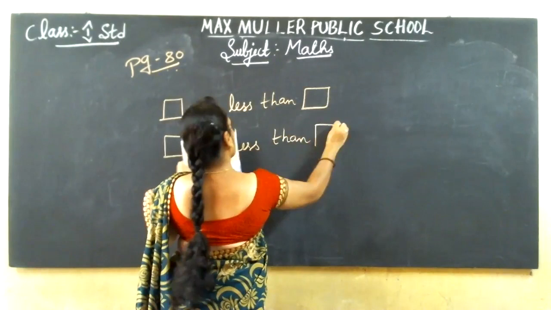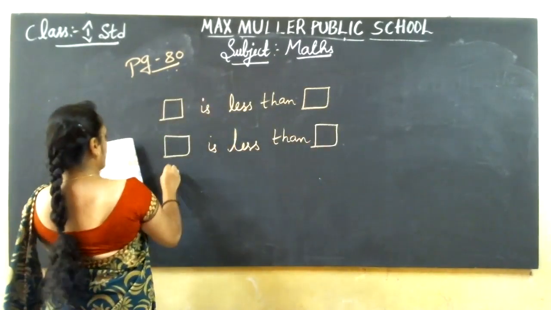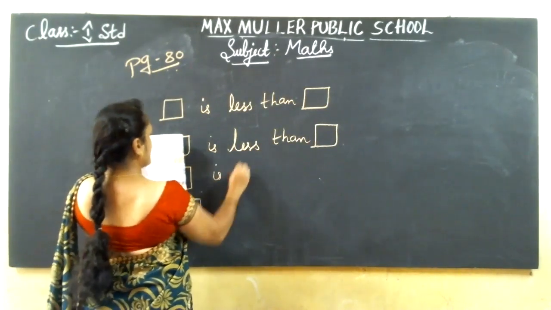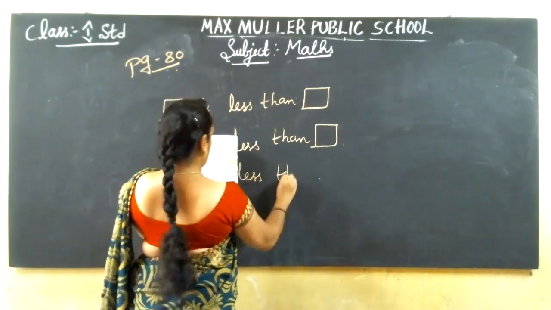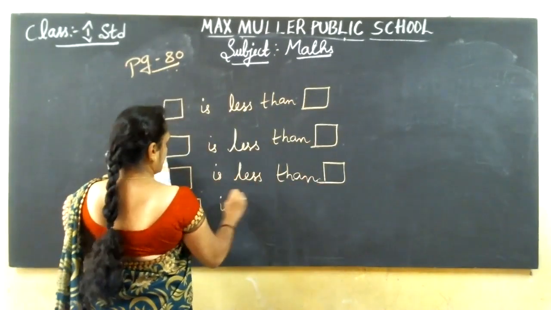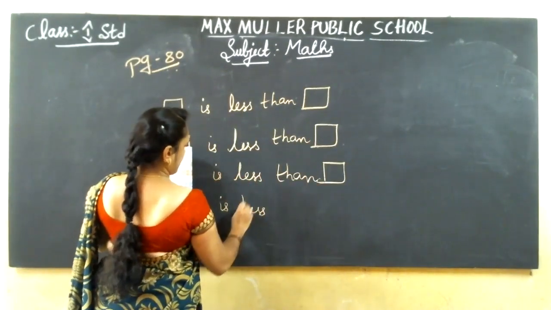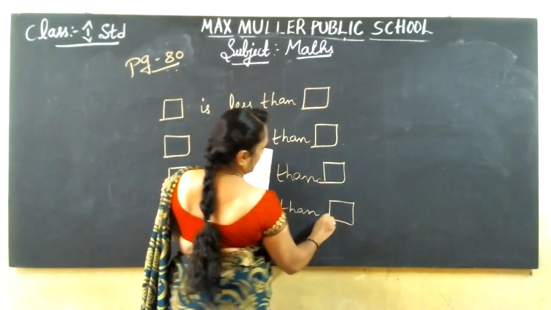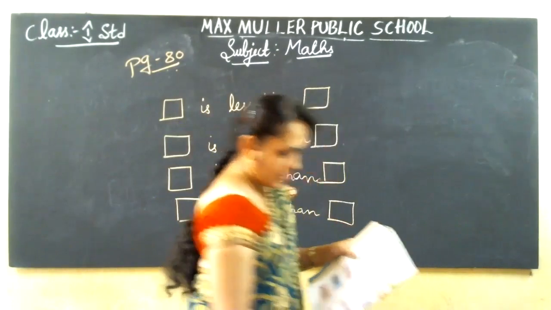Total, how many sums are there in this page? Can you see and tell? Only 4 sums are there. It's easy only. You can count the pictures and write the answers in the box. Shall I start? Page number 80.